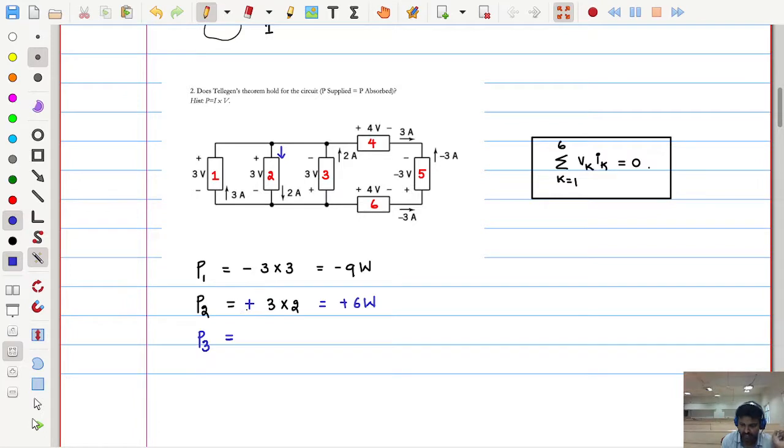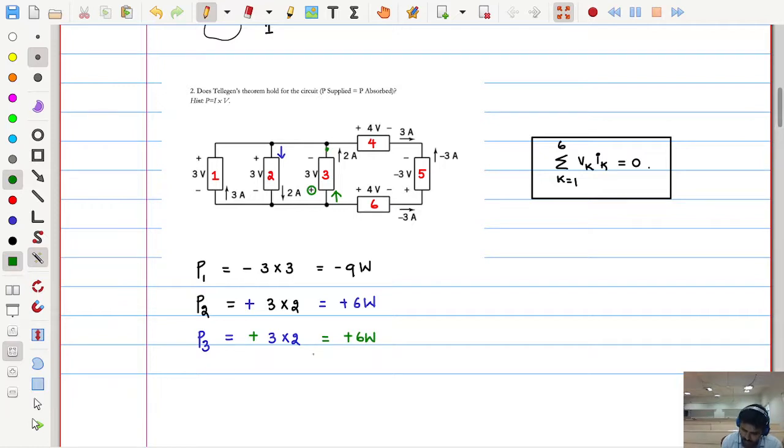Similarly, for the third element, what is the voltage? 3 volts. How much is the current? 2 amperes. Now where is the current entering for this element? See, it is leaving from this side, which means it is entering over here at the plus terminal. So the power is positive. So again plus 6 watts.